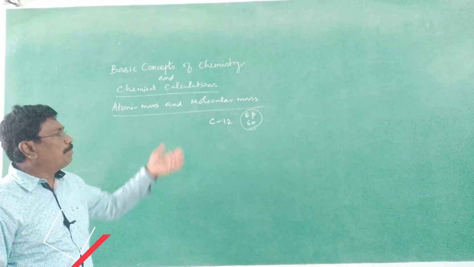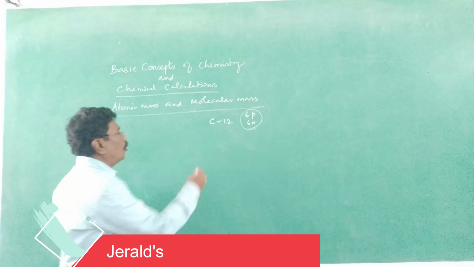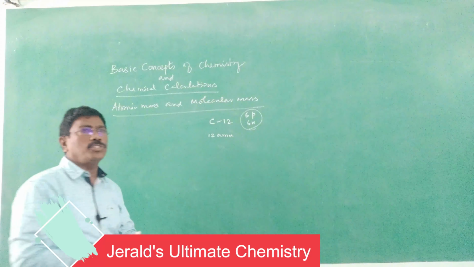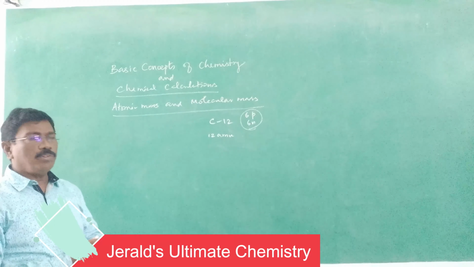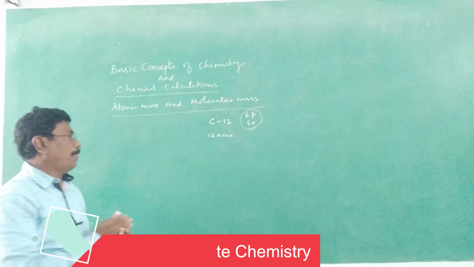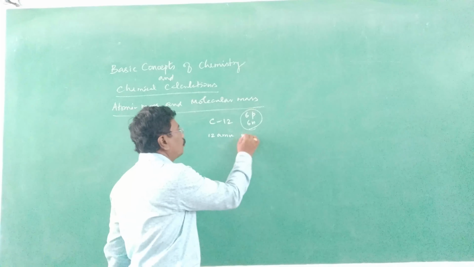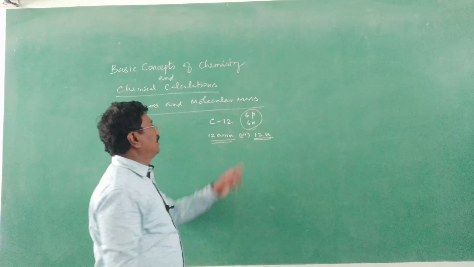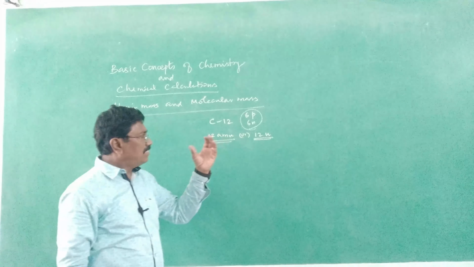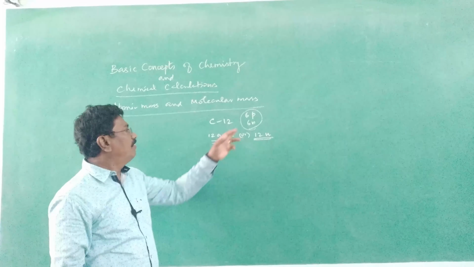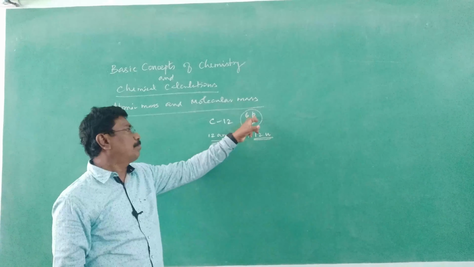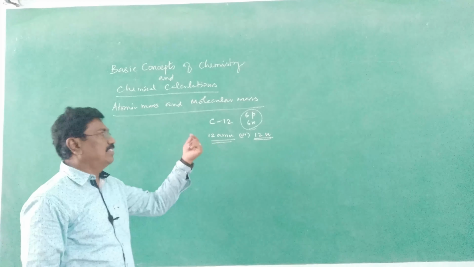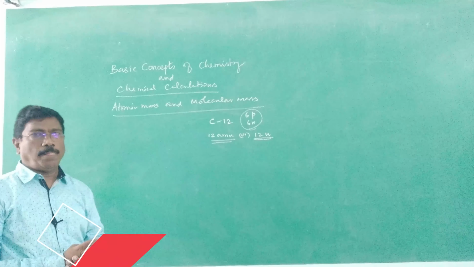And we consider the mass of that isotope as 12 AMU, atomic mass unit, or else 12 U, unified atomic mass. That means we are assuming the mass of a neutron or proton to be more or less the same, 1 U. That is the assumption.